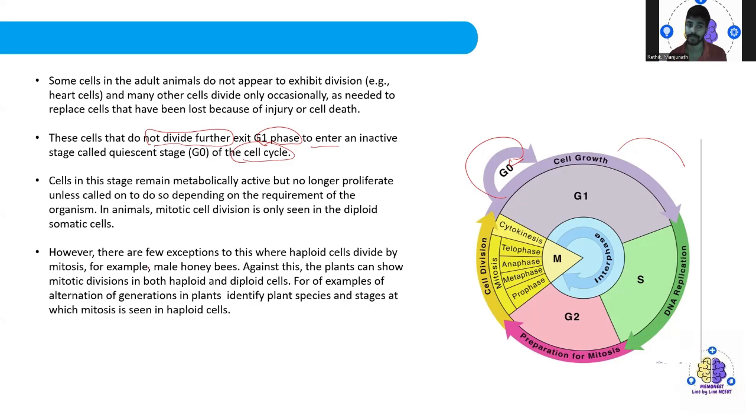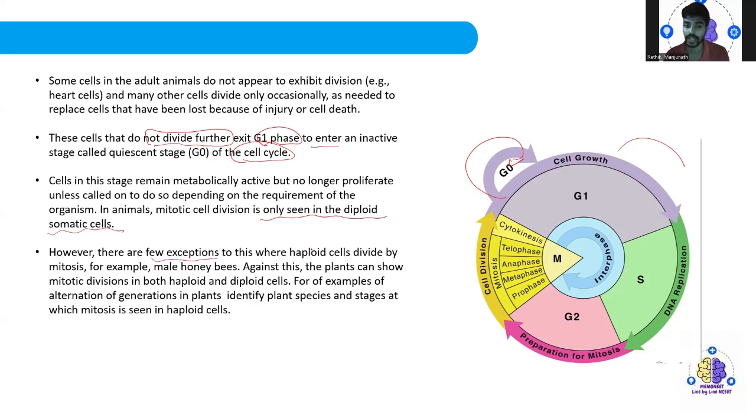In animals, the mitotic cell division is only seen in diploid somatic cells. However, there are a few exceptions to this. Haploid cells can divide by mitosis, for example, in the male honeybee. The plant can also show mitosis division in both the haploid and diploid cells, n and 2n.